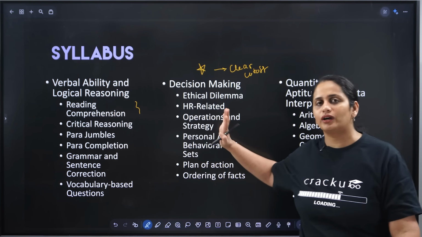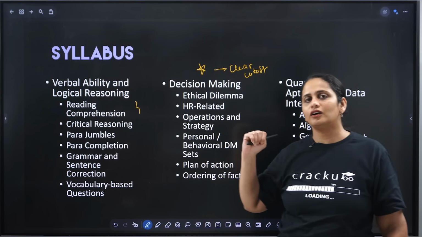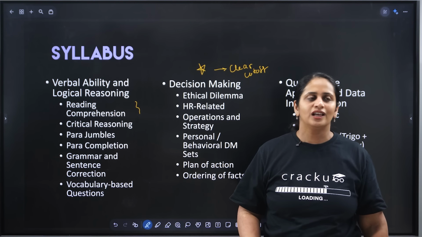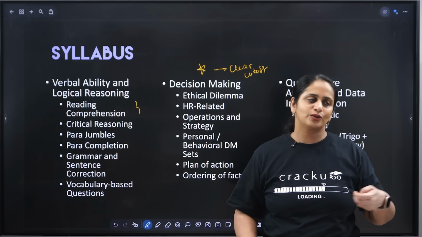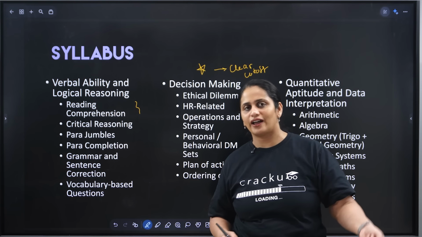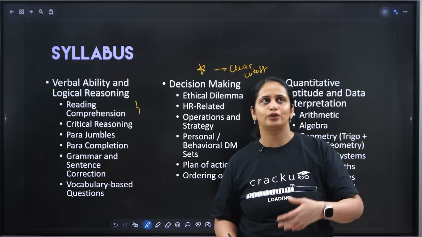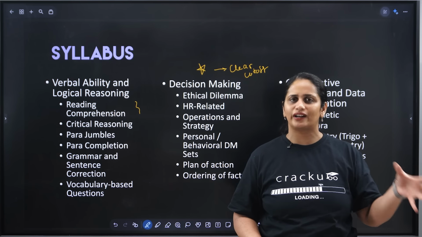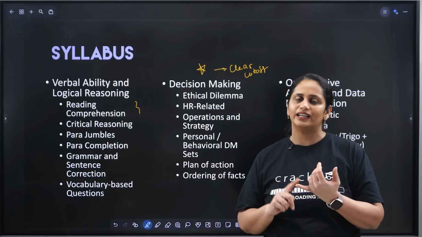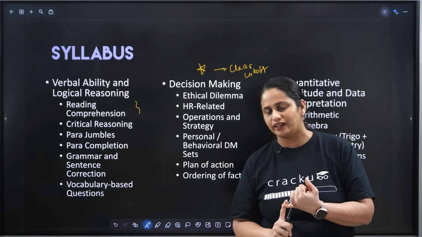So I'll tell you basically what type of sets are asked. One of the commonly asked sets are HR related. So somebody does something in office, so HR is called in. So should the HR fire? Should the HR suspend? Should they launch an investigation? All of those kinds of sets are asked. That is basically related to human resources and organizational behavior.